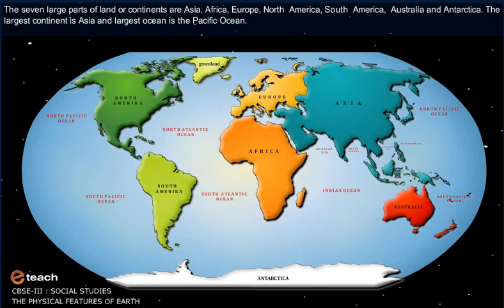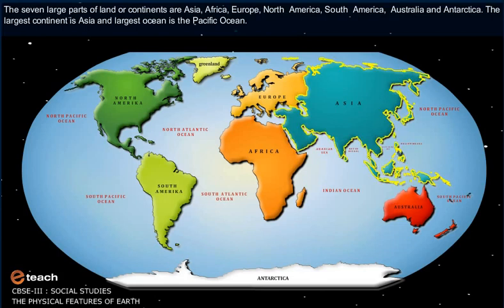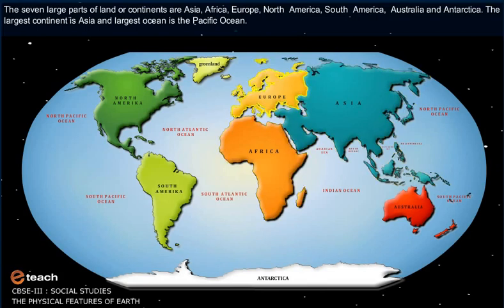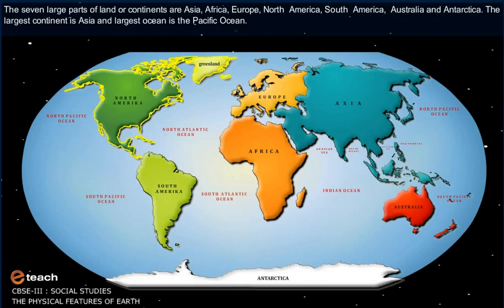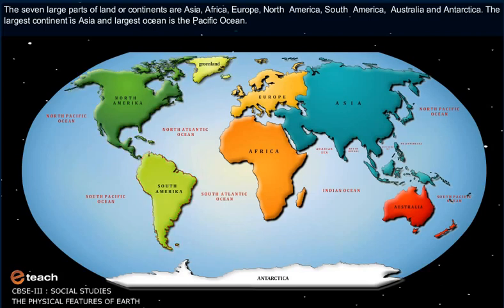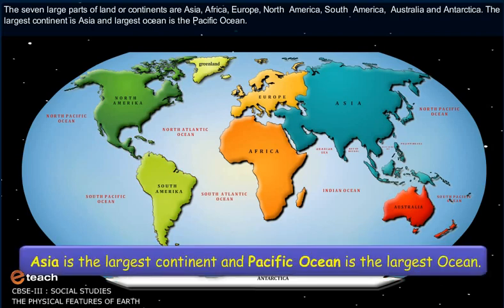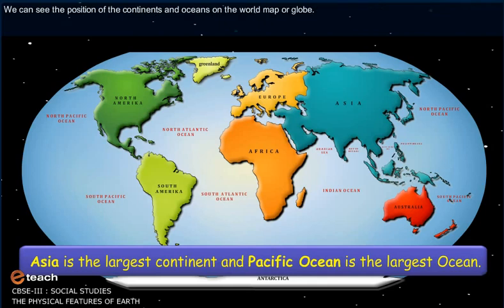The 7 large parts of land or continents are Asia, Africa, Europe, North America, South America, Australia, and Antarctica. The largest continent is Asia, and the largest ocean is the Pacific Ocean. We can see the position of the continents and oceans on the world map or globe.